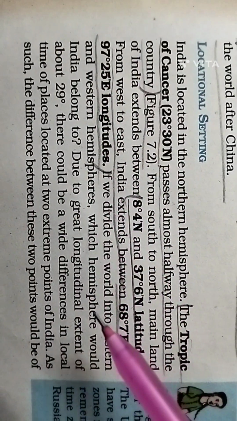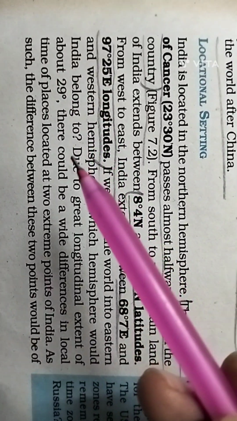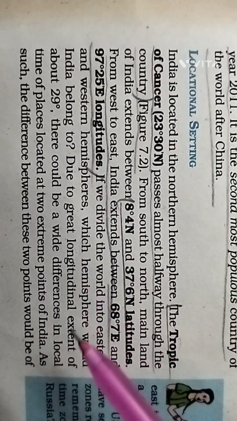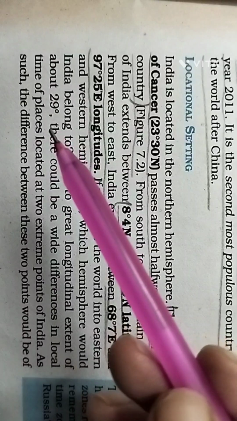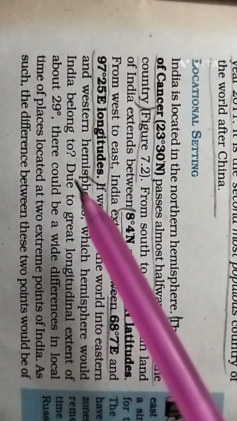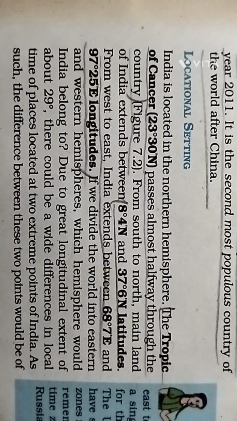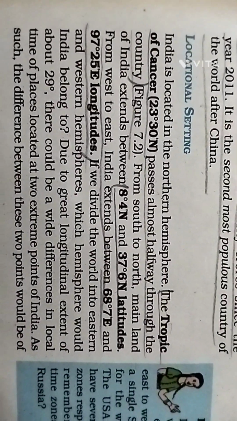Due to the great longitudinal extent of about 29 degrees, there could be a wide difference in local time of places located at two extreme points of India. The difference between these two points would be about 2 hours.